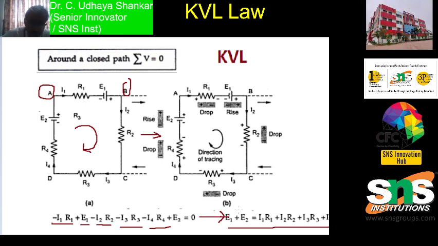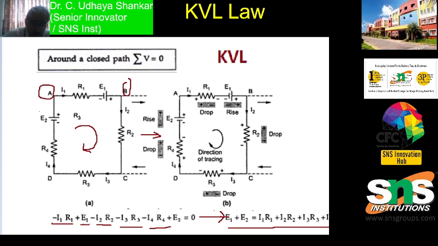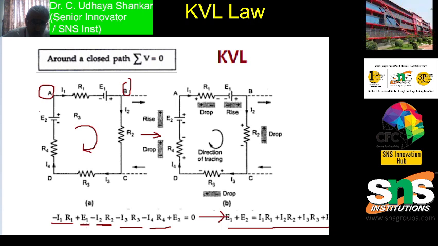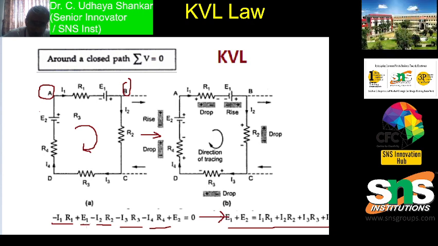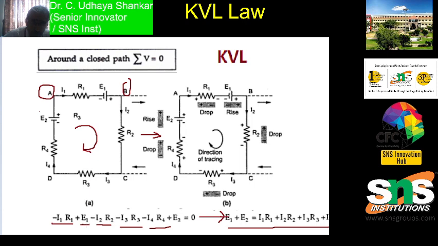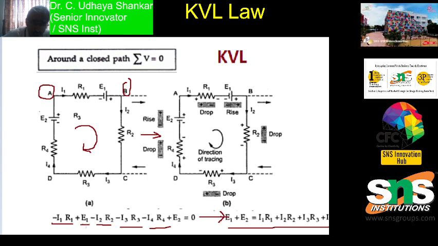It is very important to understand that potential drops should always be with minus, whereas a potential rise can be positive or negative depending on whether it is from negative to positive or from positive to negative. If it is from negative to positive, we put it as positive; if it is from positive to negative, we put it as negative. All the voltage EMFs will be positive or negative according to the direction of the voltage source, whereas all the potential drops across resistances will have the negative value.